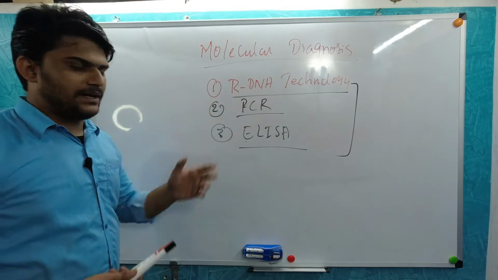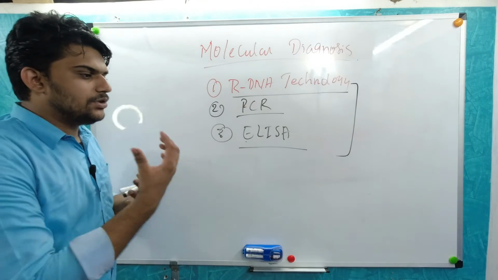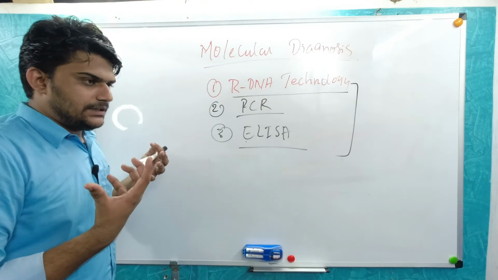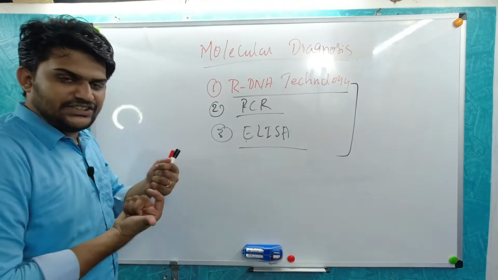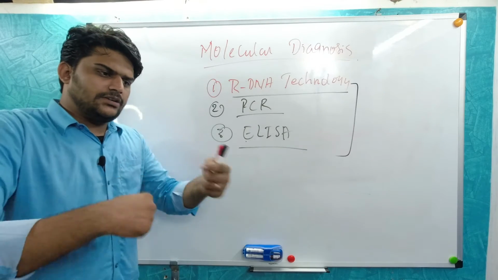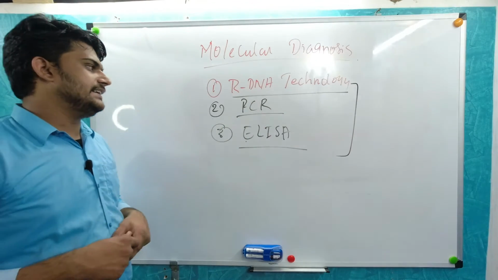PCR is one of the parts of using rDNA technology. So if the body has genetic changes, this PCR will double a lot of them, almost equal to rDNA technology.